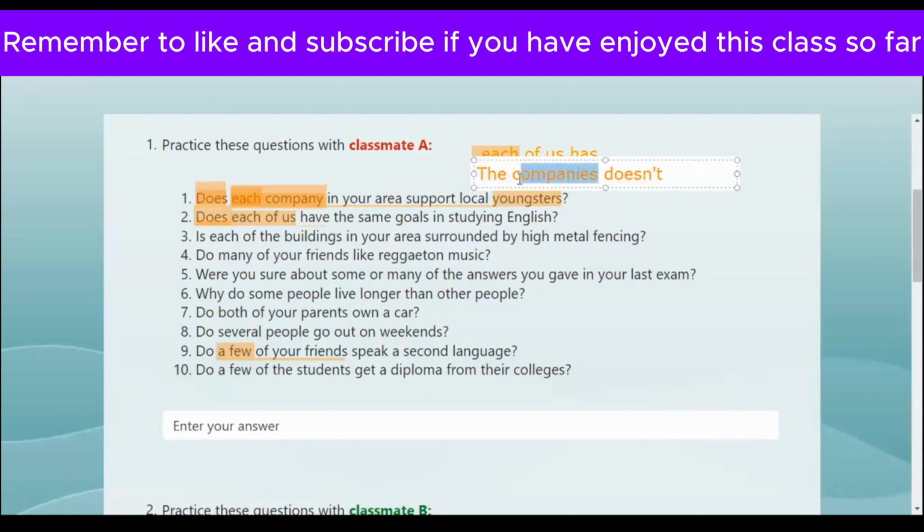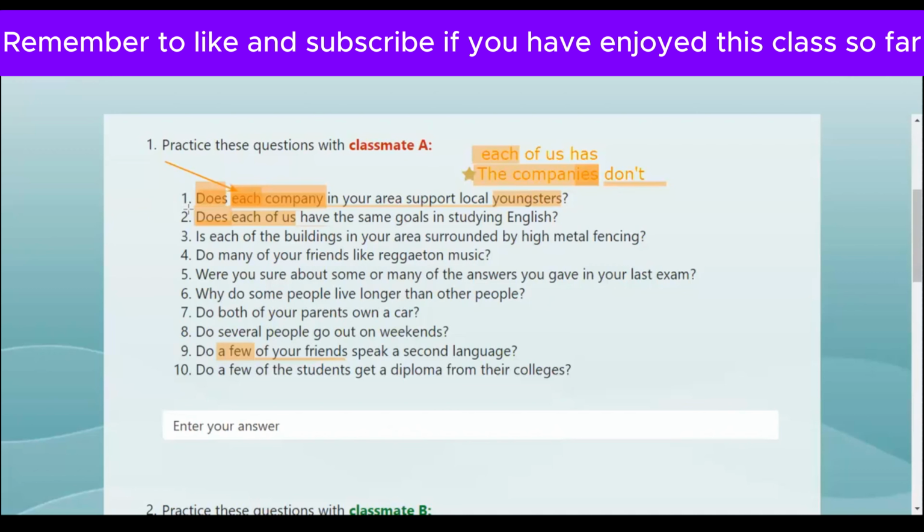You are saying only companies in plural. If you say companies, would it be doesn't? No, it's plural, absolutely. So we use don't. But the question is each. This is one option, but what I really want you to use is this, each company. Does each company in your area support local youngsters? Each company in my area doesn't support local youngers. That could be the answer.